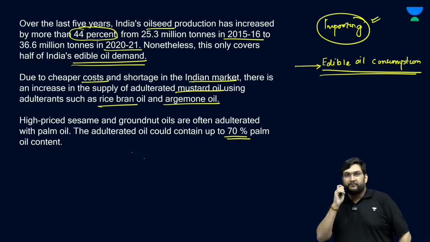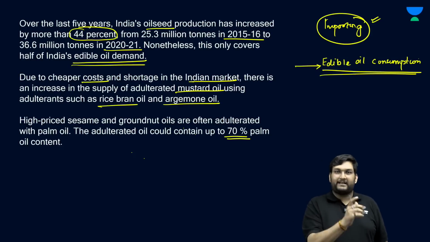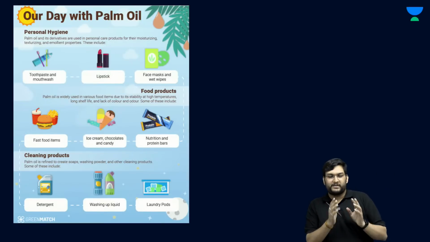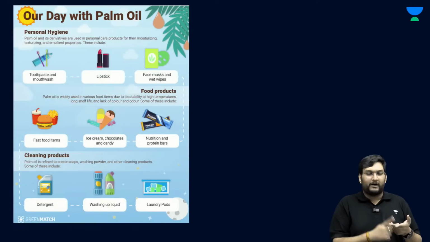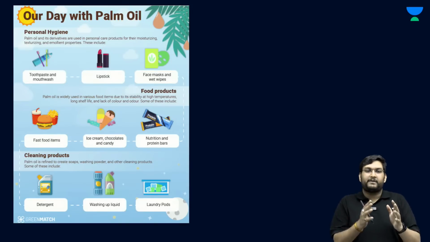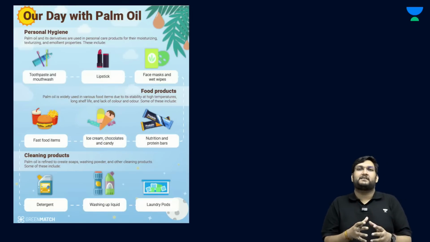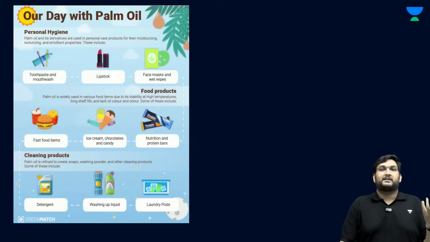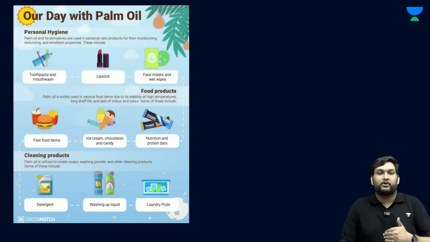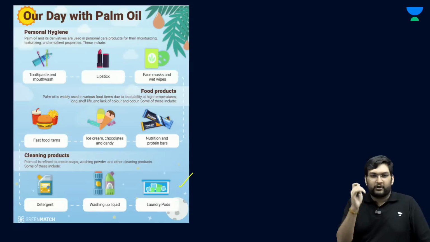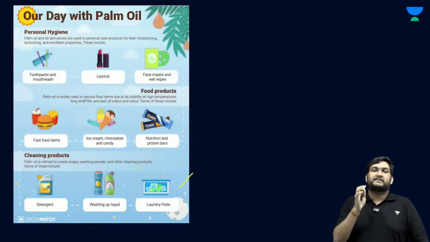Palm oil is a very big question which is in front of humanity as of right now. And when it comes to palm oil, it is in everything. UPSC asked a question also about this, from toothpaste to mouthwash to lipstick to face wipes to food to ice creams. There's a whole palm oil based industry when it comes to ice creams. There's a new word which has been used, which is that it should be a frozen dessert and not an ice cream, because desserts don't have oil in them. Rather, palm oil is added to create chocolates, candy, nutrition bars, you name it, palm oil is there. Palm oil that way is added to most of the products which we consume day to day.